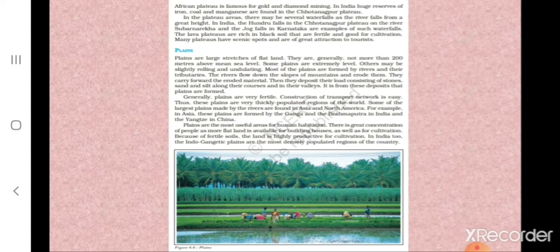Some of the largest plains made by the rivers are found in Asia and North America. For example, in Asia, these plains are formed by the Ganga and the Brahmaputra in India and the Yangtze in China. And plains are the most useful areas for human habitation. There is great concentration of people as more flat land is available for building houses as well as for cultivation. And because of fertile soils, the land is highly productive for cultivation. And in India, the Indo-Gangetic plains are the most densely populated regions of the country.